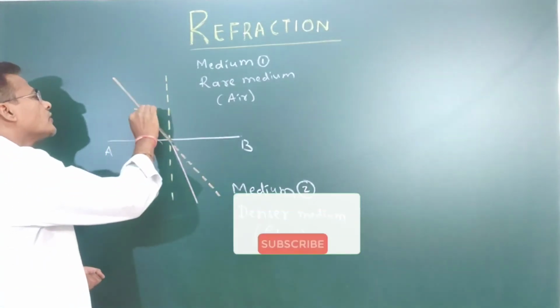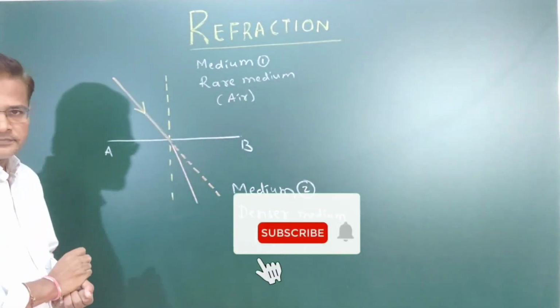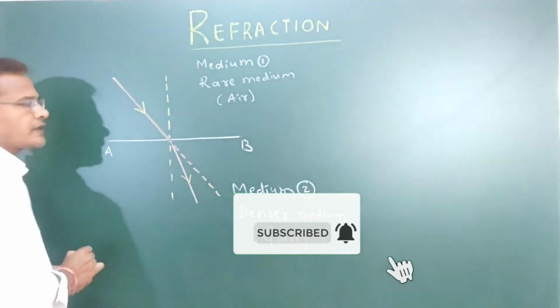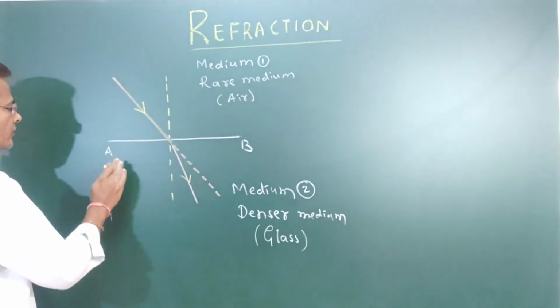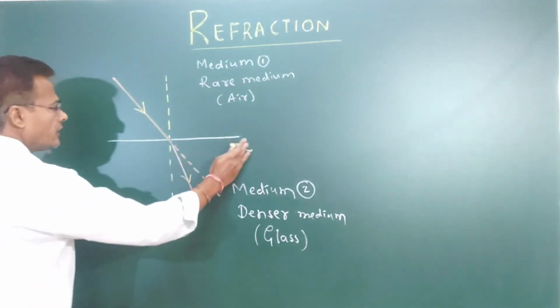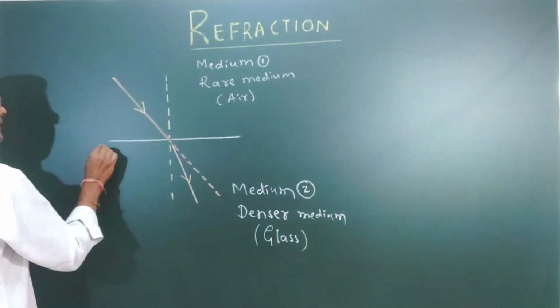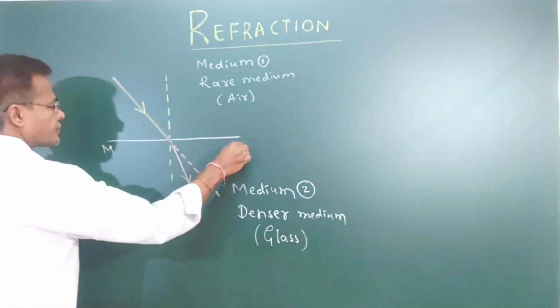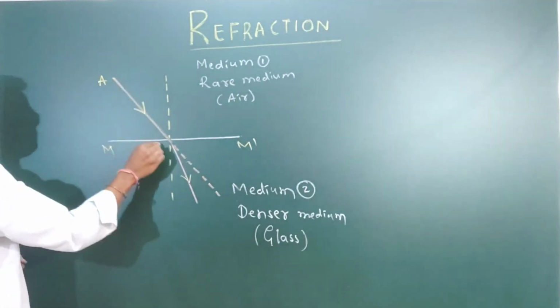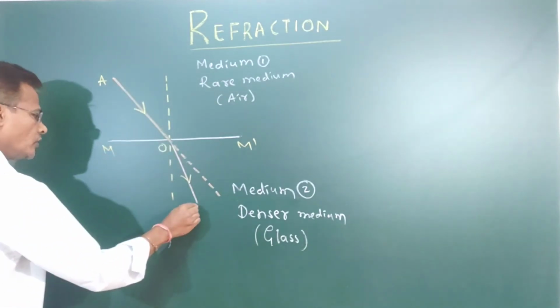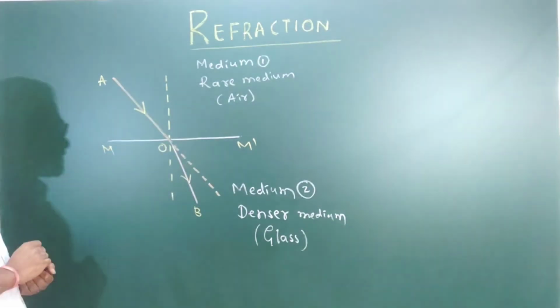This is what we call the incident ray. This we call the refracted ray. This is AB that I have called the refracting surface. I am going to call this M and M dash. So this is M and M dash. This is A, this is O, this is P, we can call it.